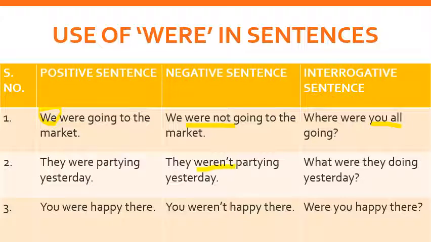So you can see the question is similar to the positive sentence. You were happy there. You weren't happy there. You can see I have used the short form. And were you happy there? Here I have used a different type of interrogative sentence. I have used the verb first and then the subject, and after that I have used happy there as the object. So you can see the difference in how we make an interrogative sentence with the help of the WH family or with the help of a verb. Then the verb comes first. So the pattern of sentence making changes.